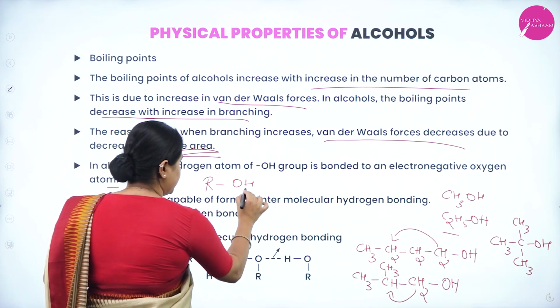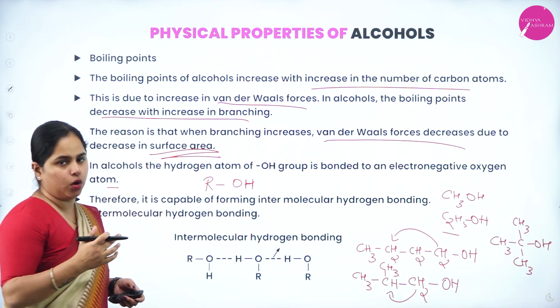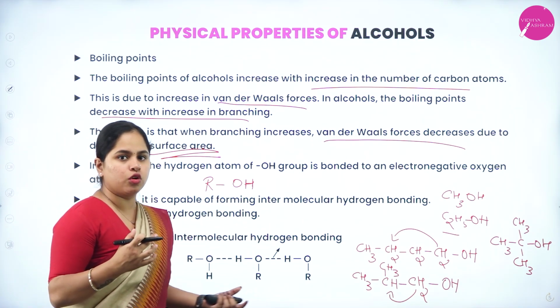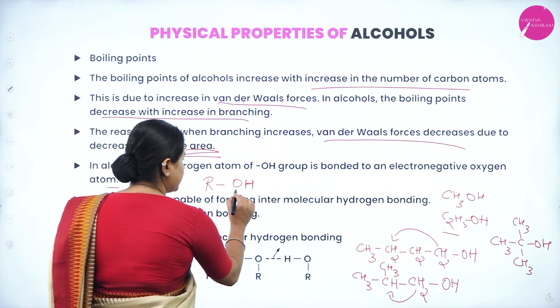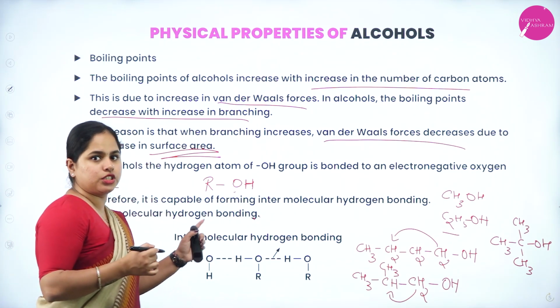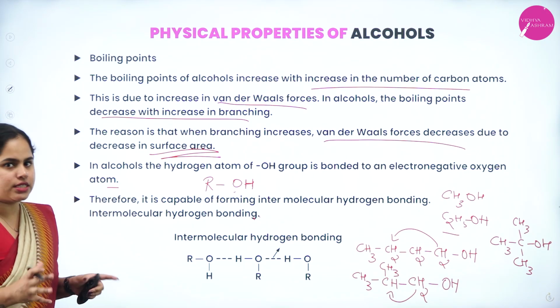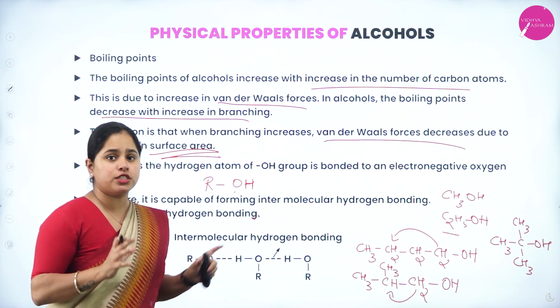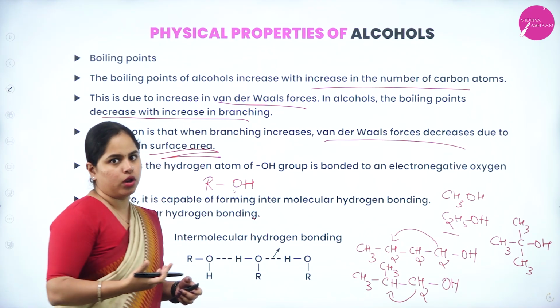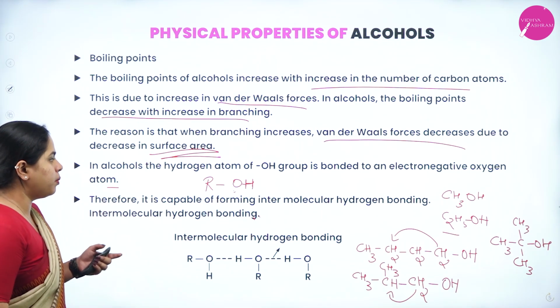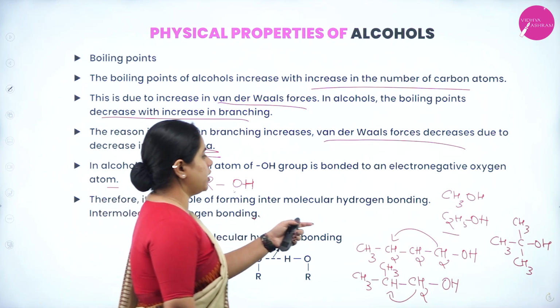As you can see, the OH bond we just discussed, because of this hydroxyl group, the properties of the alcohols arise, right? Because there is an electronegativity difference between the oxygen and hydrogen, this oxygen-hydrogen bond is a polar bond. Therefore, it is capable of forming intermolecular hydrogen bonding.